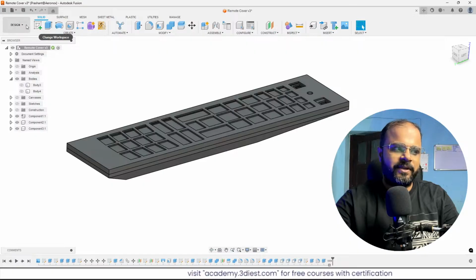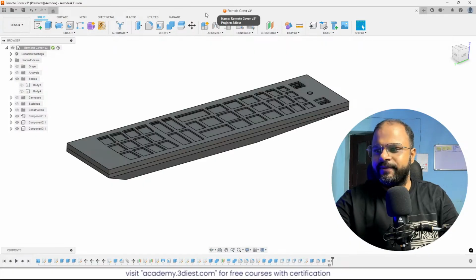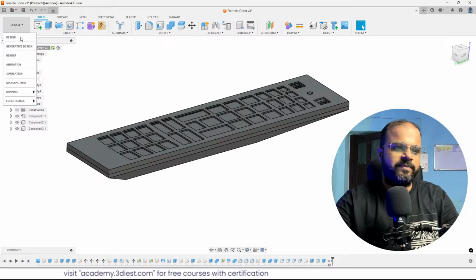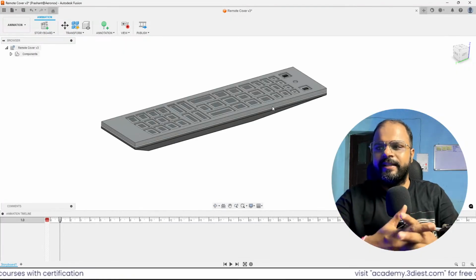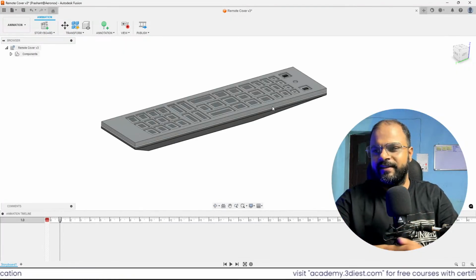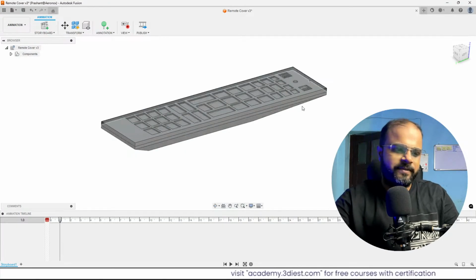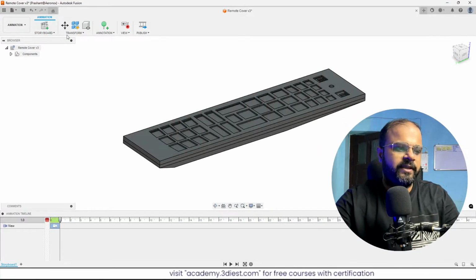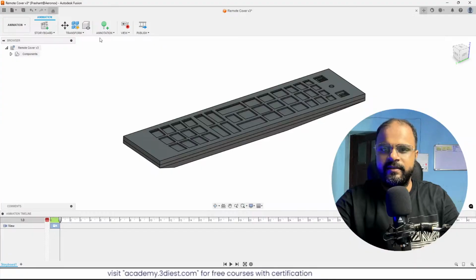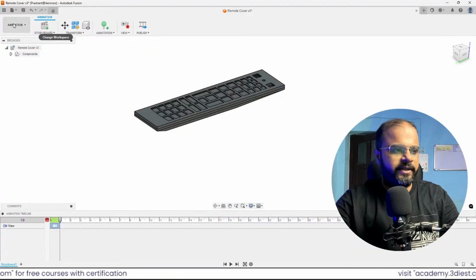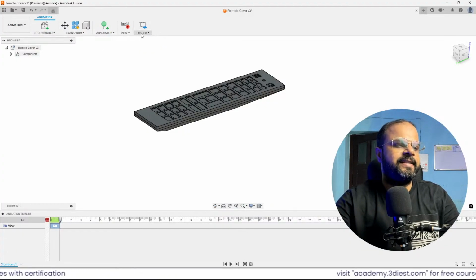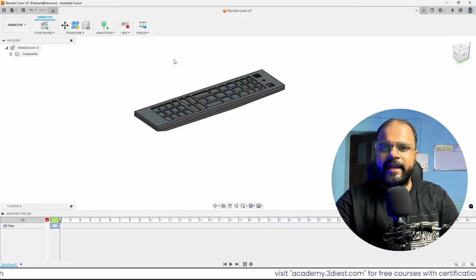I will change the workspace. Right now we are in the design workspace, right? So we'll change the workspace from here to the animation workspace. Now we are inside the animation workspace, right? And the moment we switch the workspace, you can see we got a different set of tools, and all of these are related to animation. They are not related to anything else, they are simply related to animation.